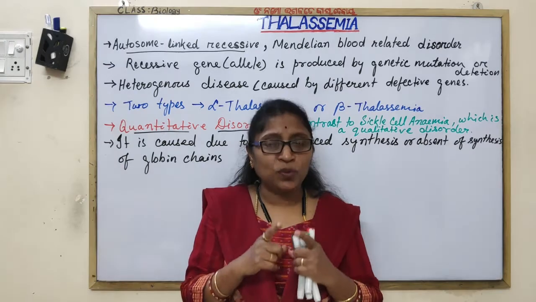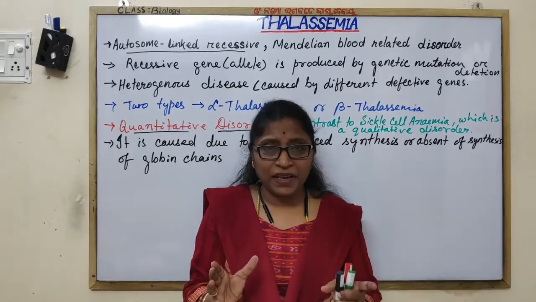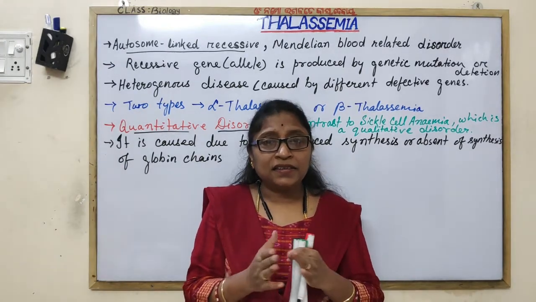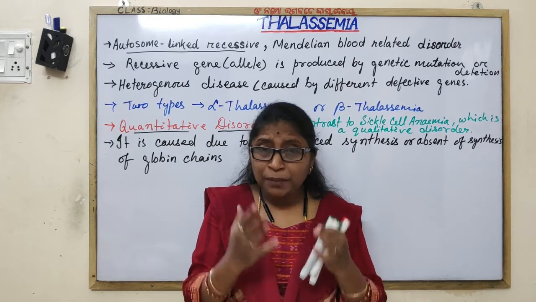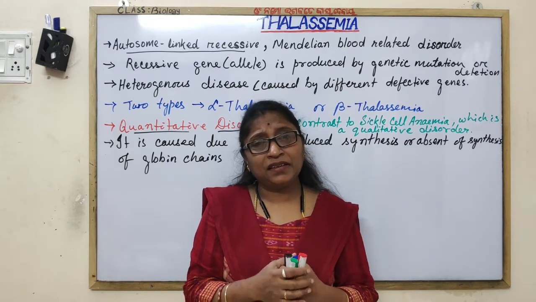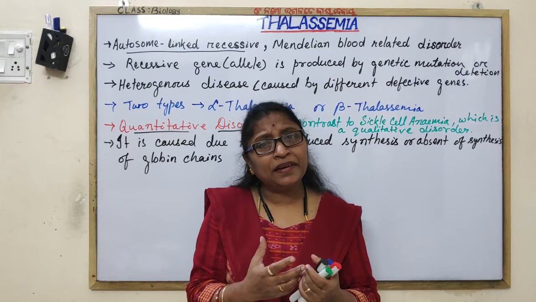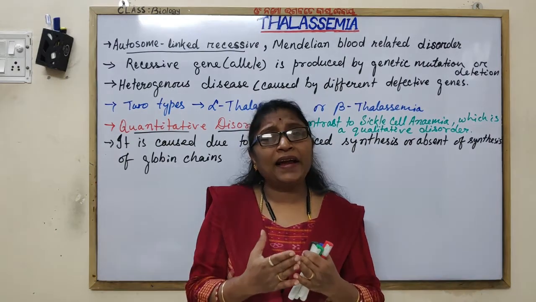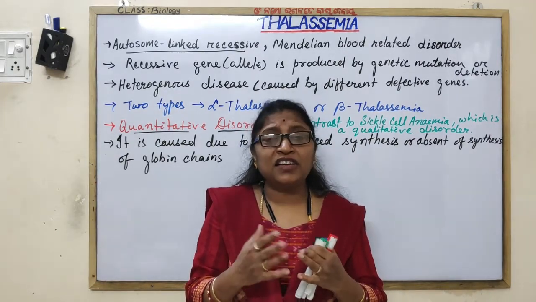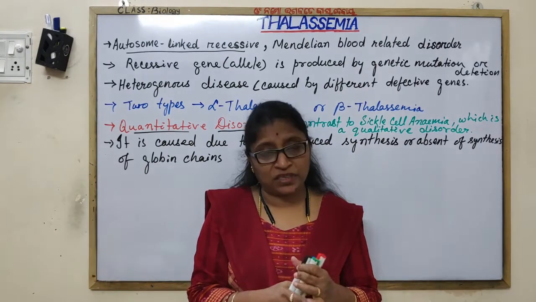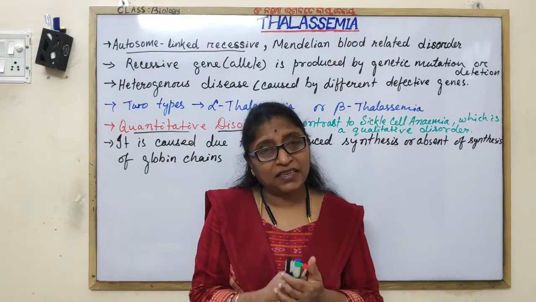The excess globin chains remain free and they make a precipitate in the cell, and that destroys the RBCs, erythrocytes, red blood cells.